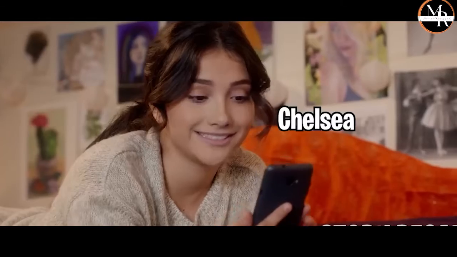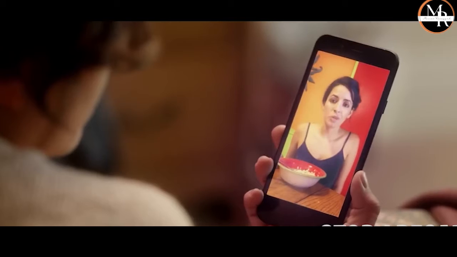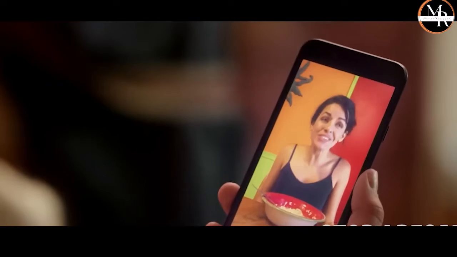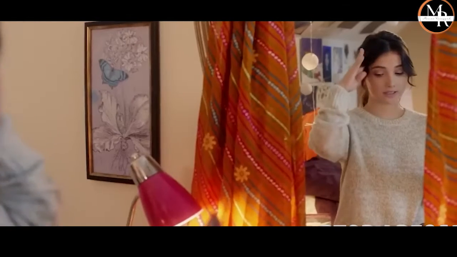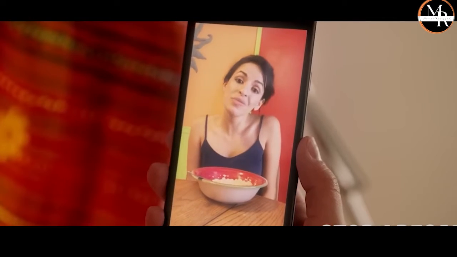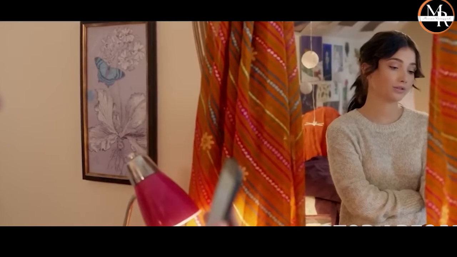Chelsea receives a video call from her best friend Mia, who's been exchanging explicit photos with Dylan, a boy she likes. Chelsea worries that Dylan might show her photos to his friends. So Mia considers sending Dylan's photos to her and Casey does her dirty. However, Chelsea wants nothing to do with it and insists that she needs to head to school.